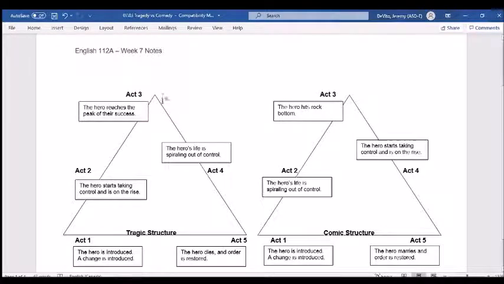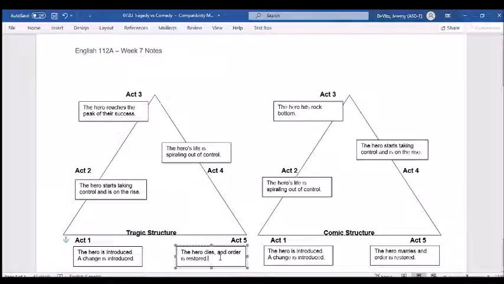But then things start to go out of control. He tries to hold on to that crown. There have been people who suspect him, and he kind of goes on a murdering rampage to keep himself the king. And his life starts to spiral out of control. So in Act 4, that's what we see. We see the hero's life spiraling out of control. And that continues right into Act 5. And in Act 5, the hero dies. And when the hero dies, order is restored, things are good, because by that time the hero has messed things up, and things have been messed up by life just spiraling out of control.